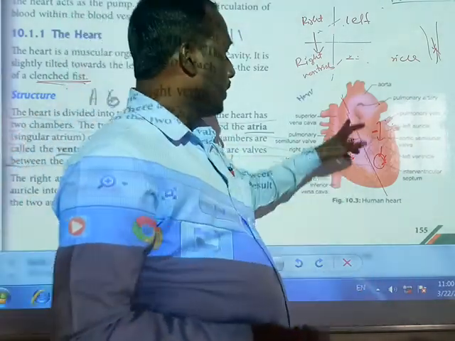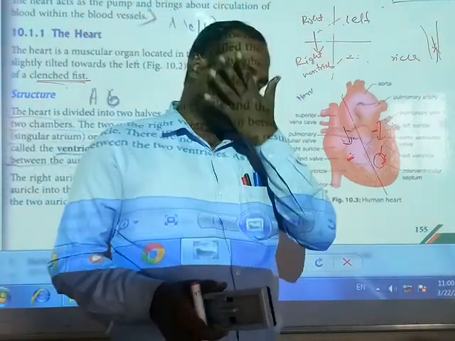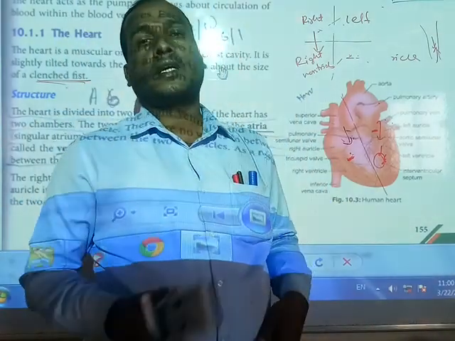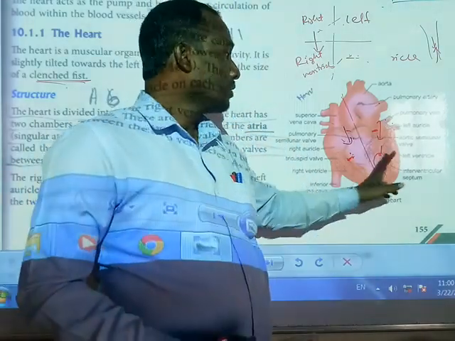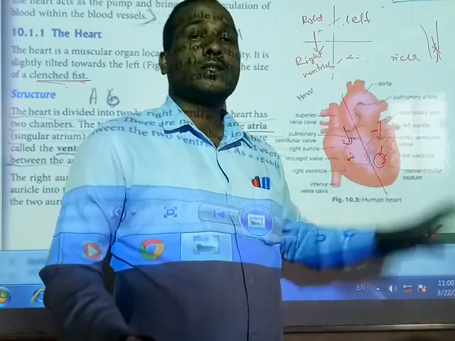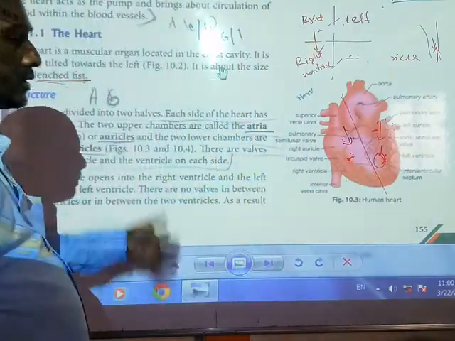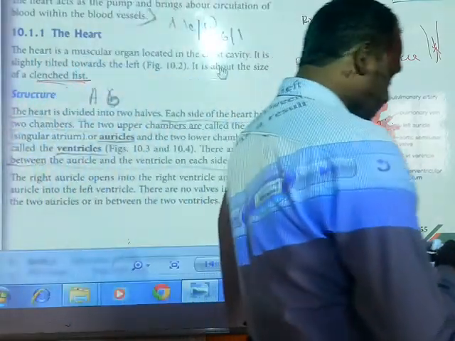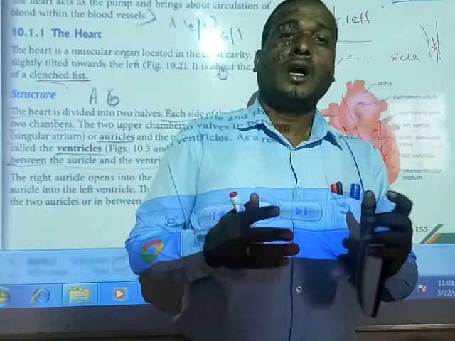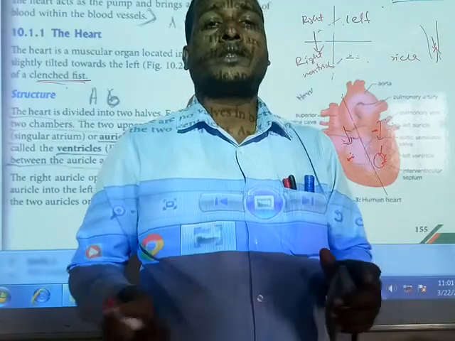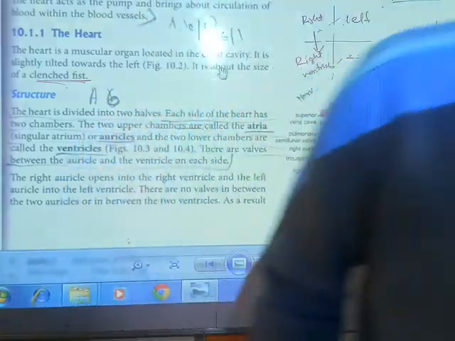Only between one auricle and one ventricle is there one valve. Between the two auricles or two ventricles, there is no valve and no connection. We will discuss how the blood circulates to the different parts of the body.